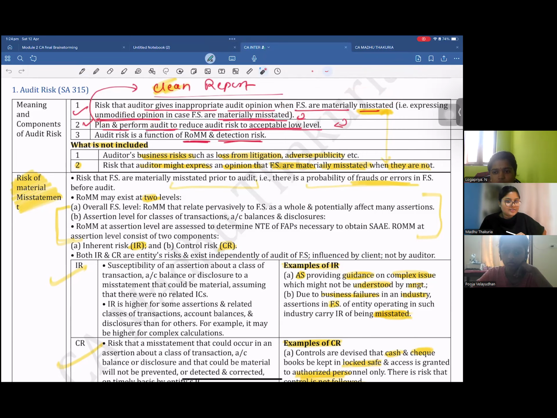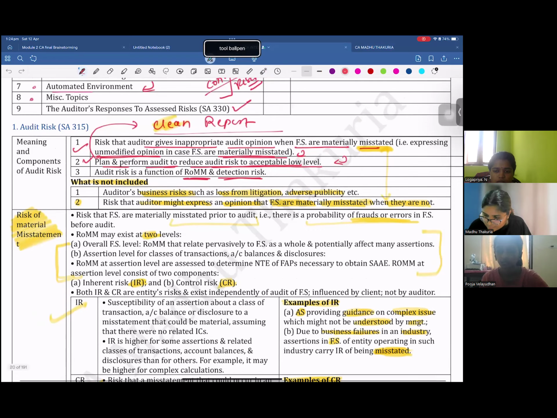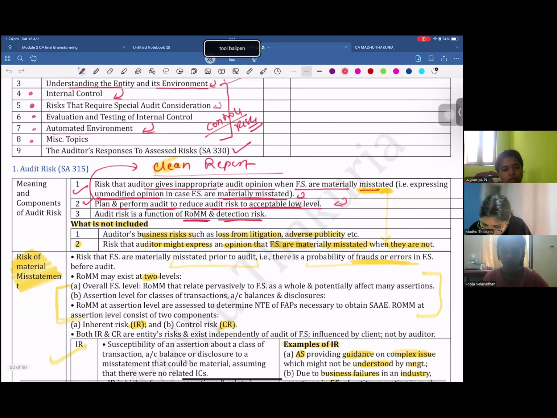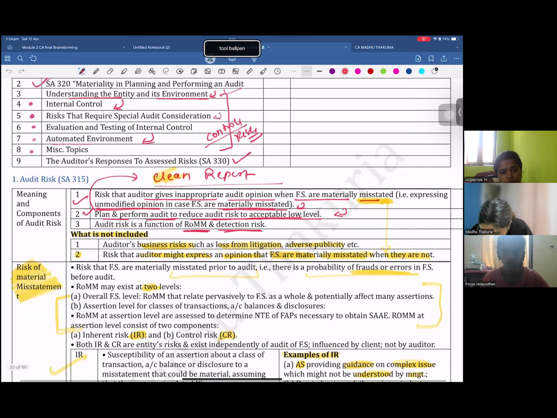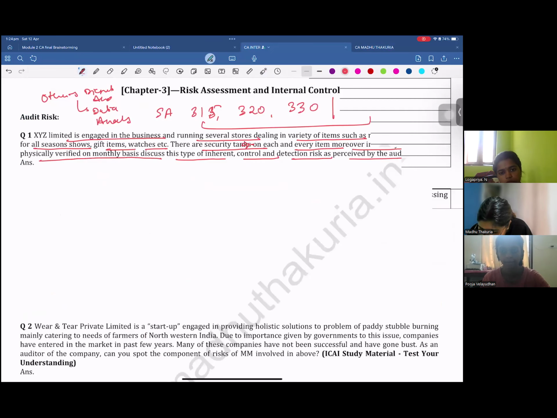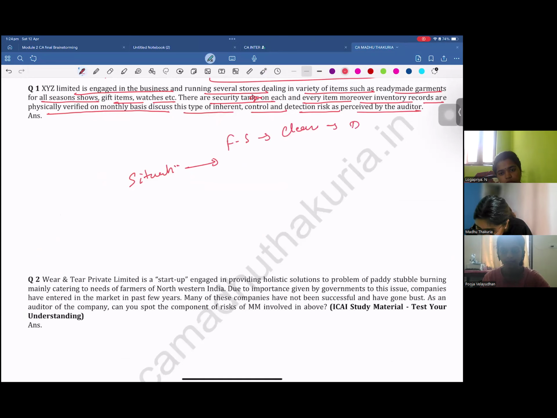Are we clear with the definition? Learn this, it will be asked in your exam. Now, when you say audit risk, you might end up giving an unmodified opinion when the financial statement is misstated. Can there be the opposite situation? I'm just creating a situation where the financial statements are clean, meaning they do not contain any misstatement.